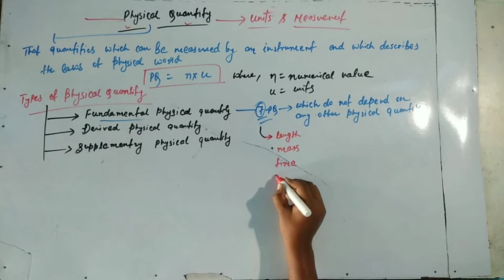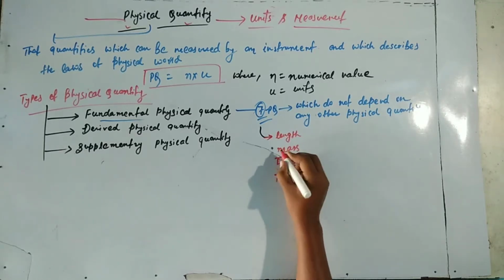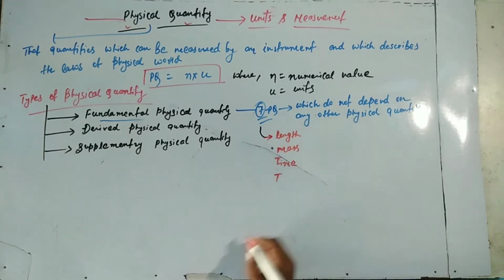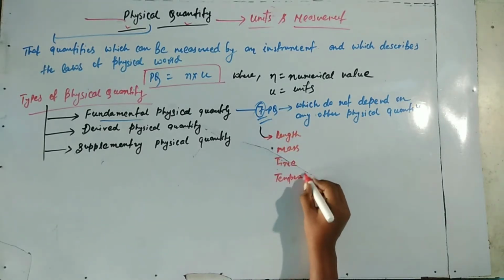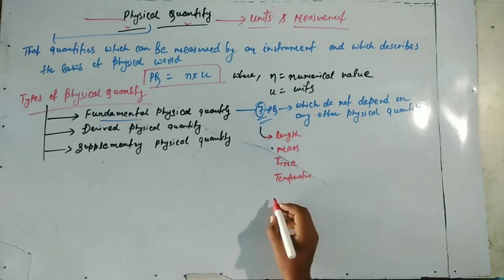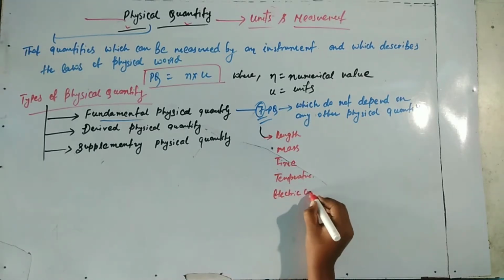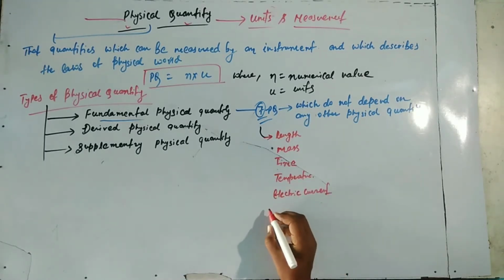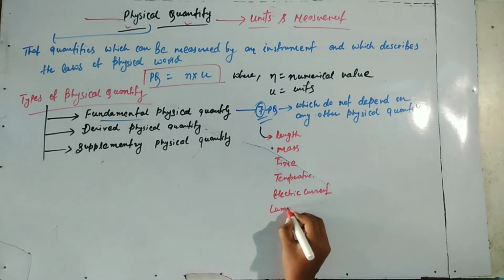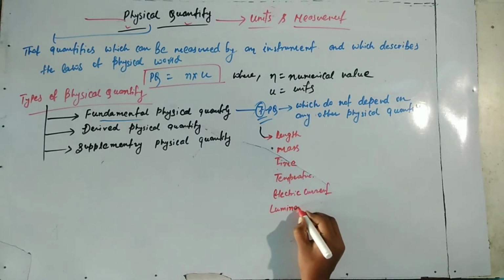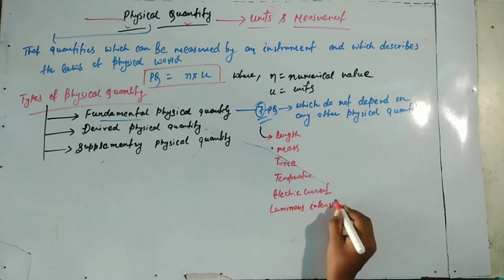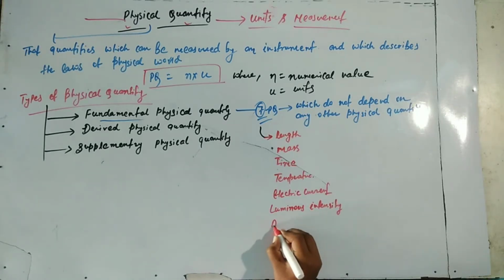We are studying these seven: first length, second mass, third time, fourth temperature, fifth electric current, sixth luminous intensity, and seventh amount of substance. These seven are fundamental physical quantities.